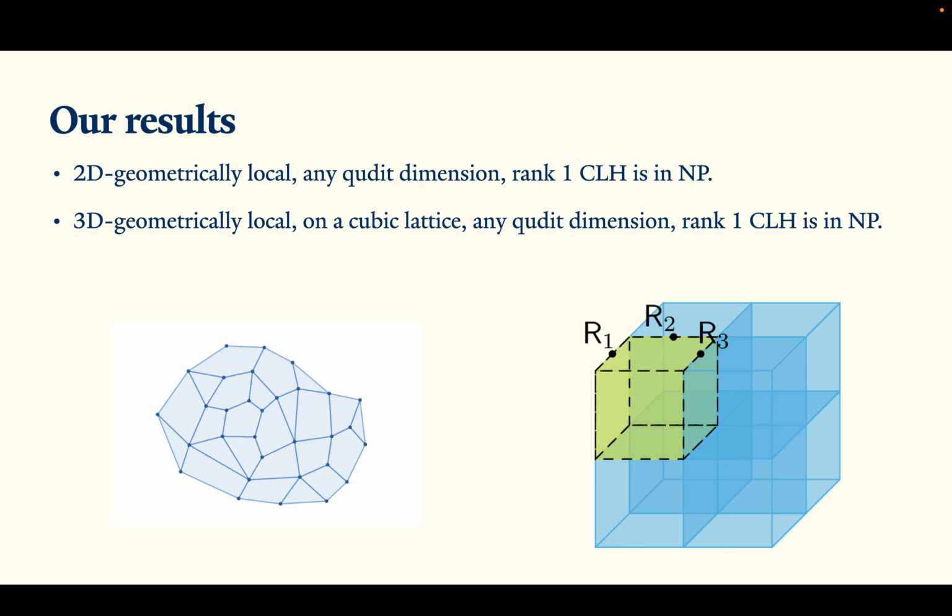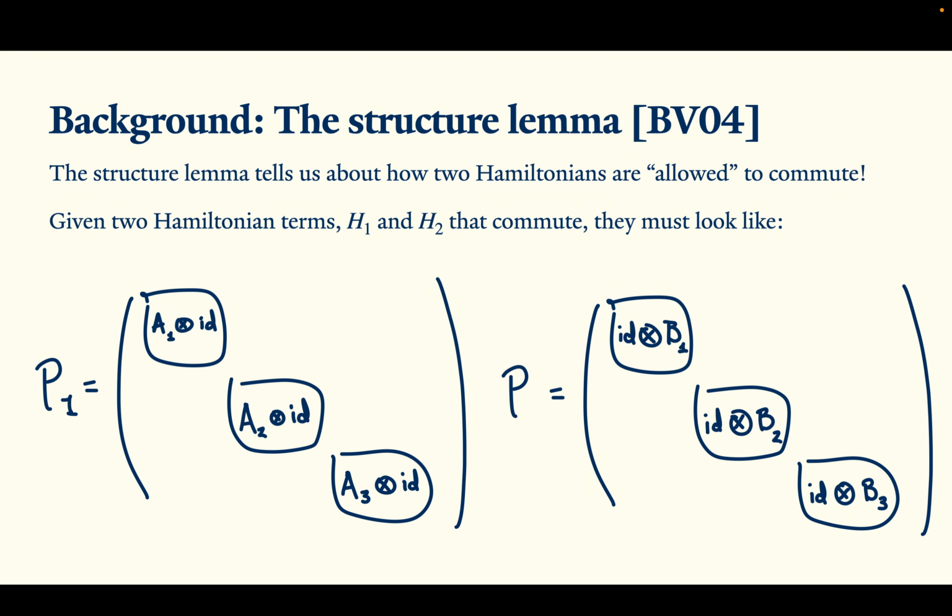In the rest of the talk, I'm going to try to explain how to put these commuting local Hamiltonian problems in NP. To start, we're going to need to know the main tool that a lot of these commuting local Hamiltonian papers use, which is called the structure lemma. The structure lemma tells us exactly how a pair of Hamiltonian terms are allowed to commute with each other. It basically says that if you have two Hamiltonians, h1 and h2, and they commute, then they both have to block diagonalize, and within each of the blocks, they have to look like a product. So here we see that we can block diagonalize both these projectors, and within each block, they act on different parts of a two-particle system.